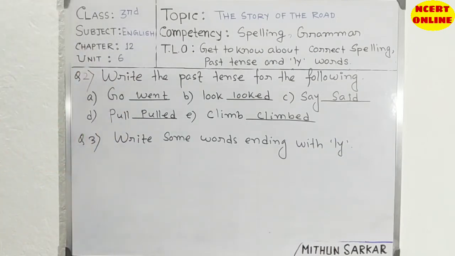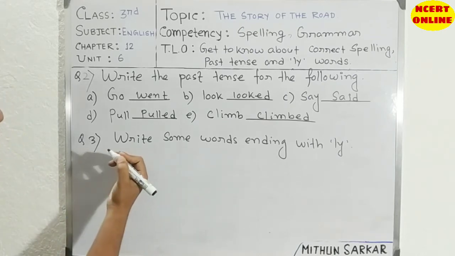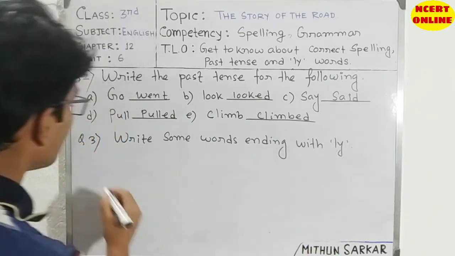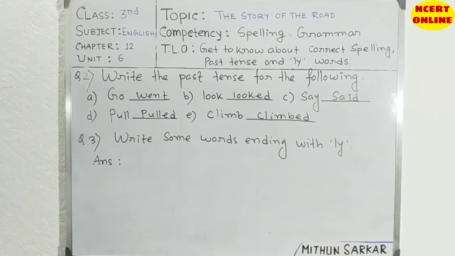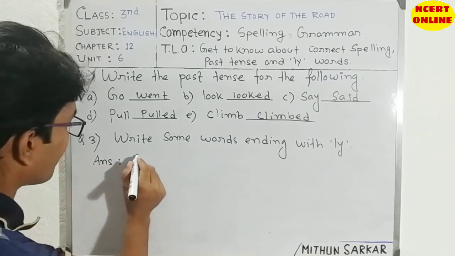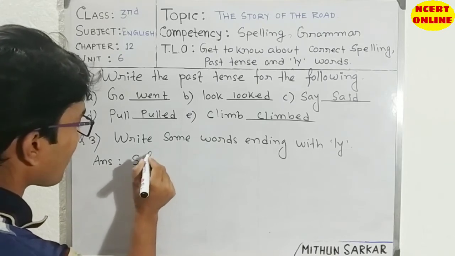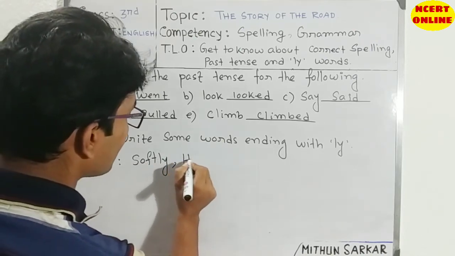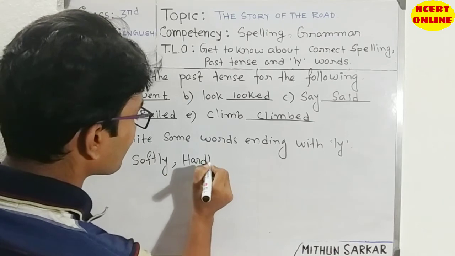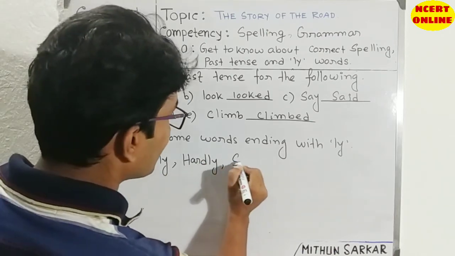Students, sometimes this question also comes in this way: write 2 words ending with ly, and add ly to the word to make a new word. Okay, so let's write: write some words ending with ly, and we will write the answer here. Look, in our book we have a word shortly. So we can write also hardly. It is the opposite word. Then silently.